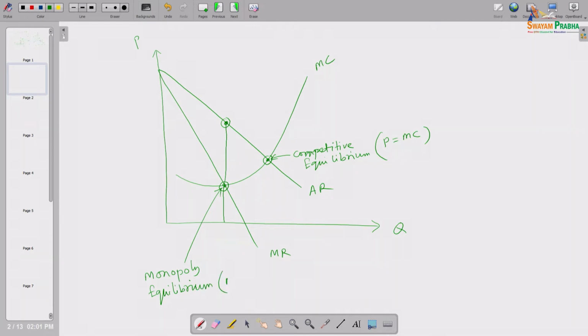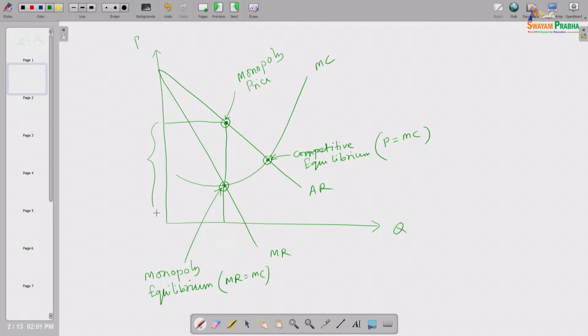Where MR equals MC, and he will say this is the price. We are telling it is the monopoly price.